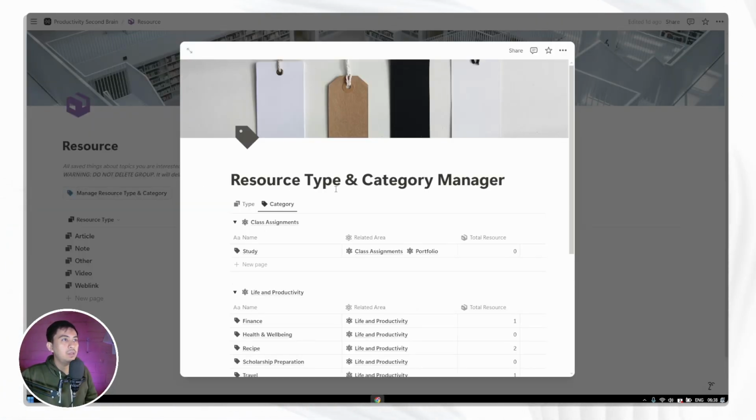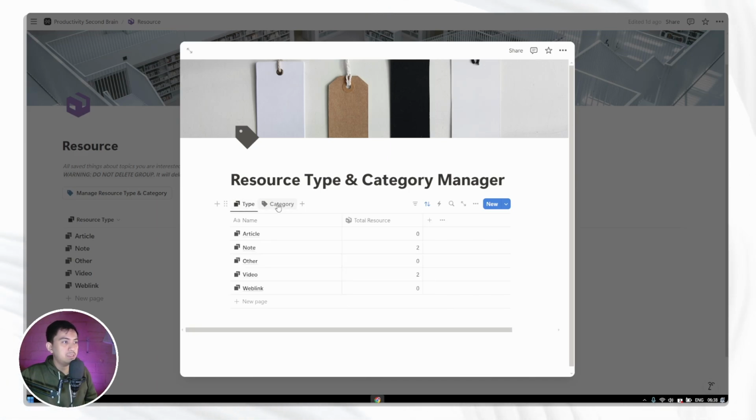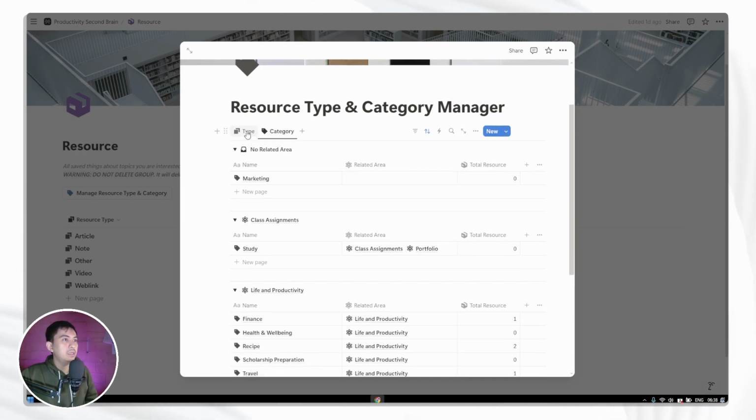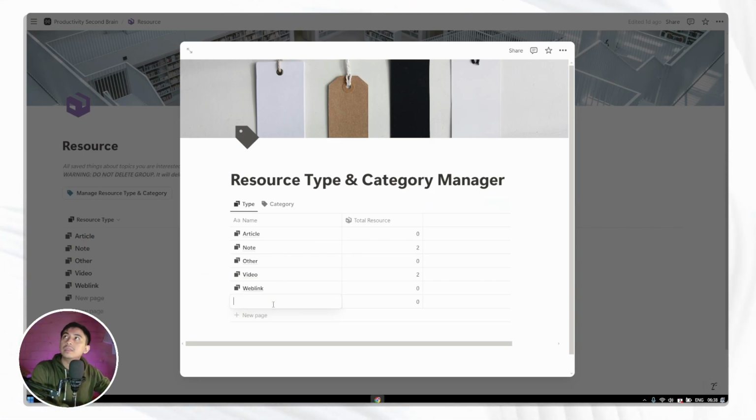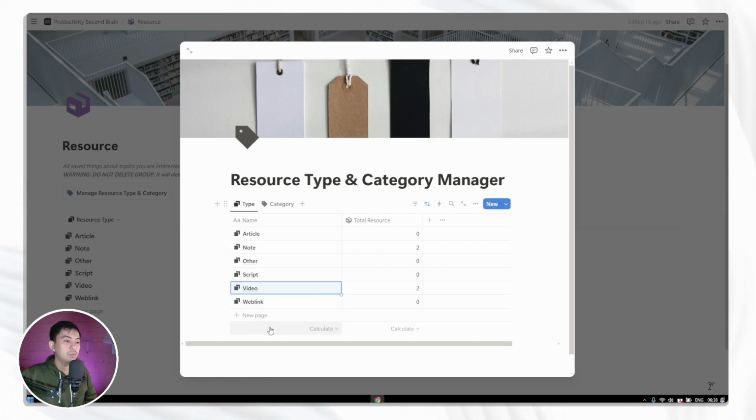So this will open a similarly structured table where you can add a new type here. For example, how about script? So let's say that you are saving some scripts you find in a GitHub repository, and you want to improve your existing Python code, so you download a code and put it into Notion so that you can organize your scripts. That's a really good example. And yeah, like we mentioned, you can get creative in putting in new categories and new types.